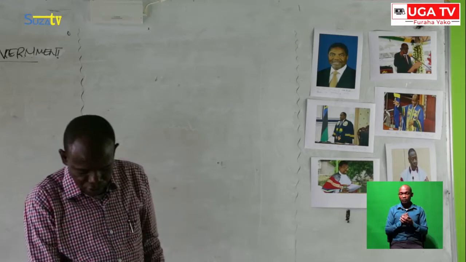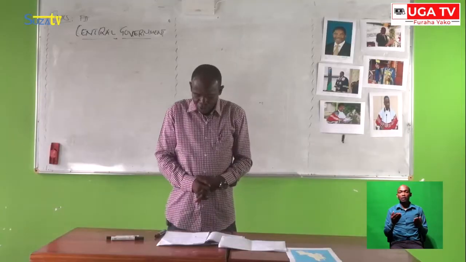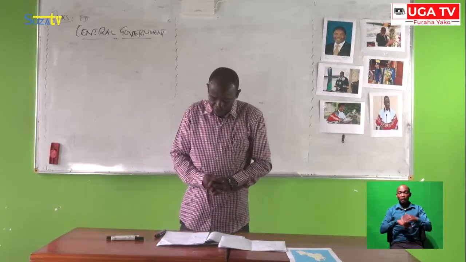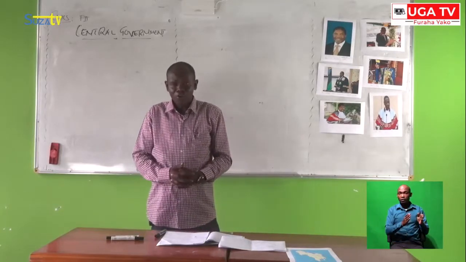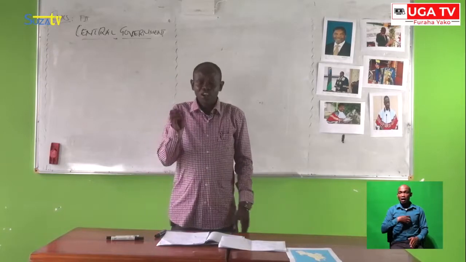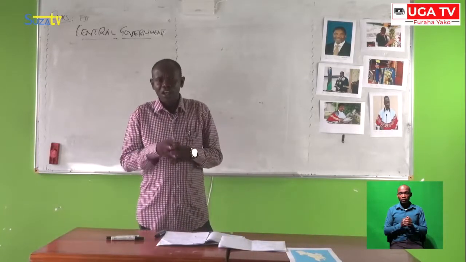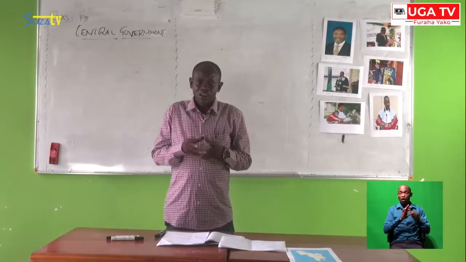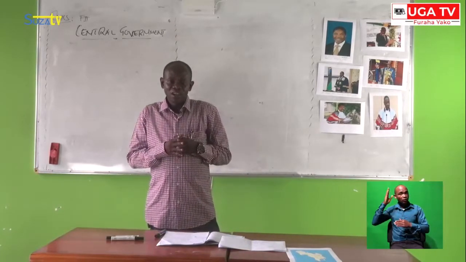So, now let us look at another thing concerning the central government. It is all about the arms of government. The central government comprises arms. In other words, the arm of government, we call it an organ of government. The main organs of government, I can tell you.